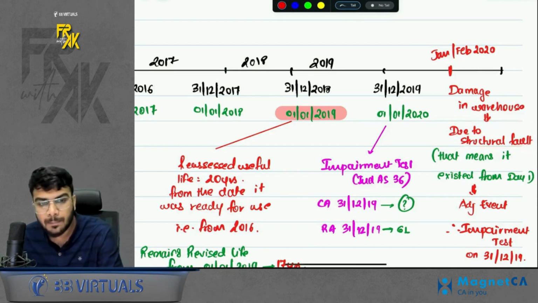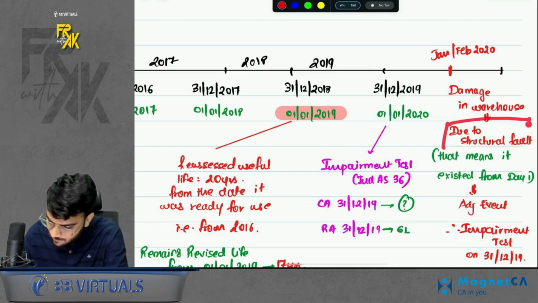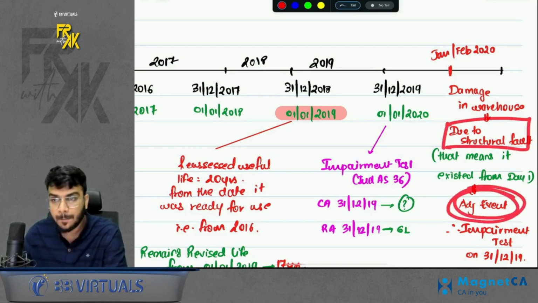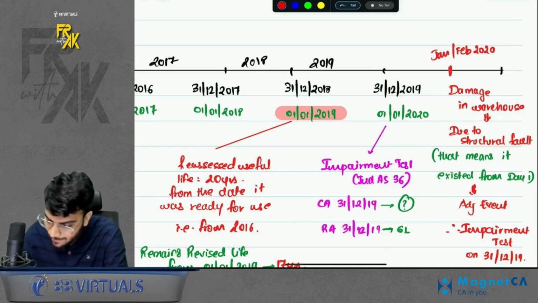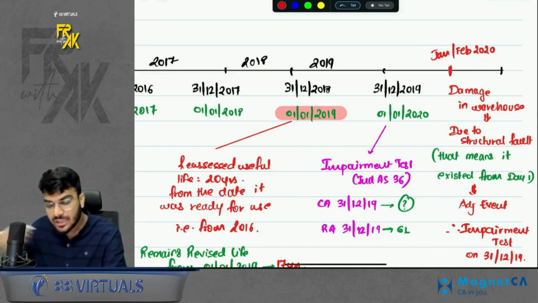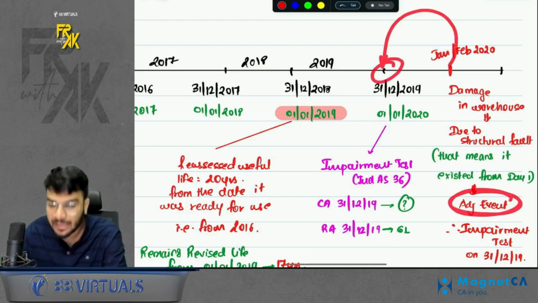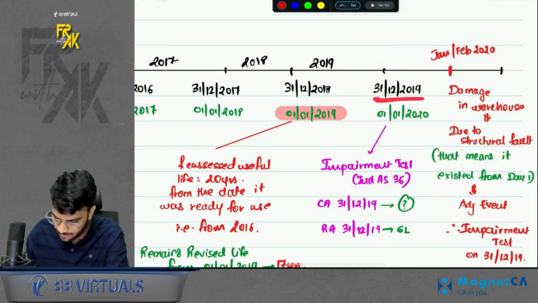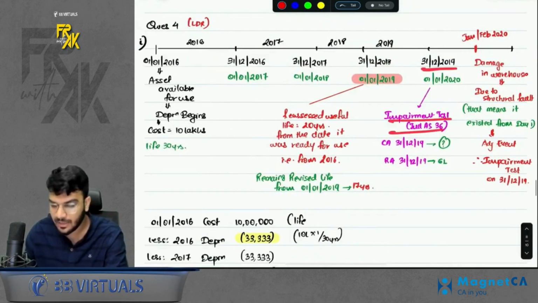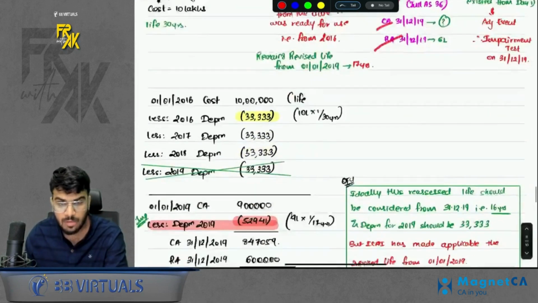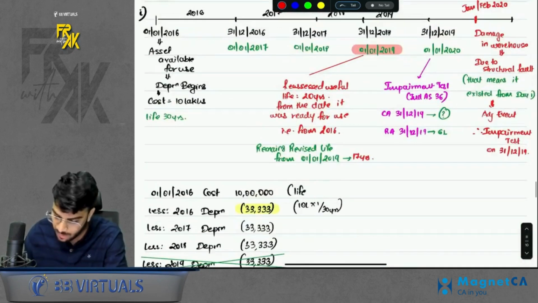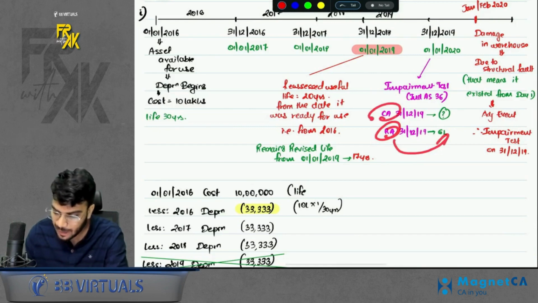So you have to conduct the impairment test, but because it is a fault which is an adjusting event, you will not conduct the impairment test in Jan-Feb 2020. Instead, because adjusting event, you will conduct the impairment test in the immediately preceding financial year, that is 31st December 19. So to conduct impairment test, we need 2 amounts: carrying amount, recoverable amount. What is the carrying amount? We already have it. What is the recoverable amount? We already have it. Carrying amount, you have to find.